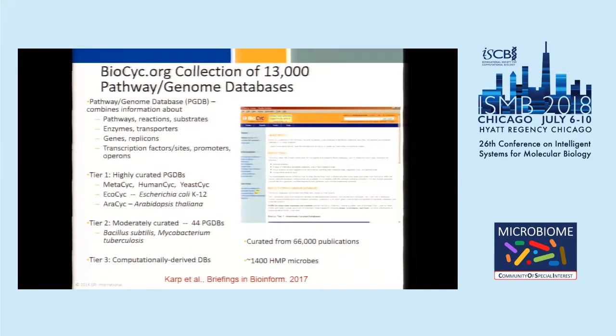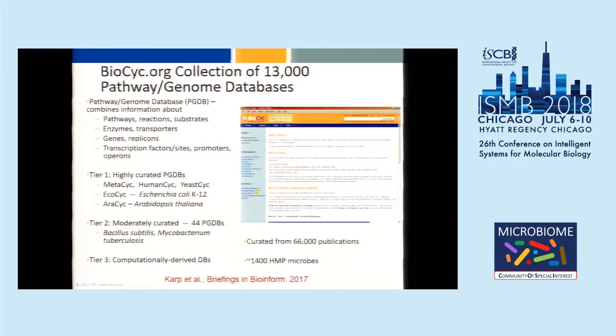What's BioCyc? BioCyc is now a collection of 13,000 pathway genome databases where we take a sequenced genome and run it through a computational pipeline where, among other things, we predict its metabolic reactions and its metabolic pathways. And we divide the organisms into 3 different tiers to reflect their quality levels.